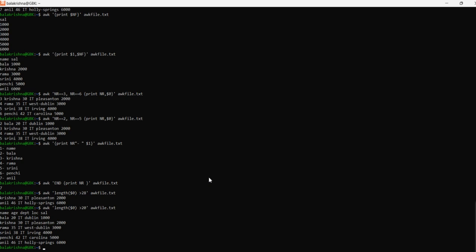If I am interested in displaying specific lines based on character length, then this is the way we can display them.